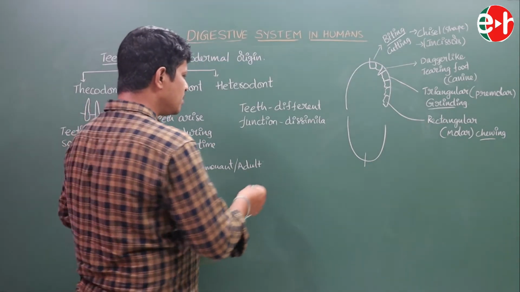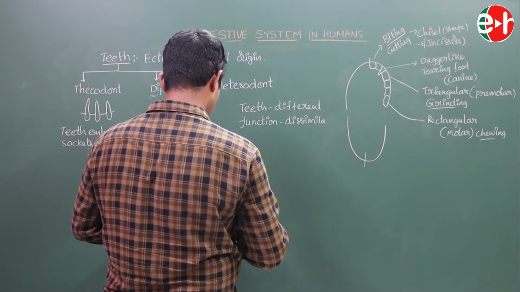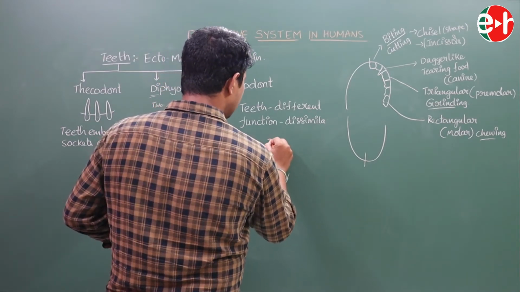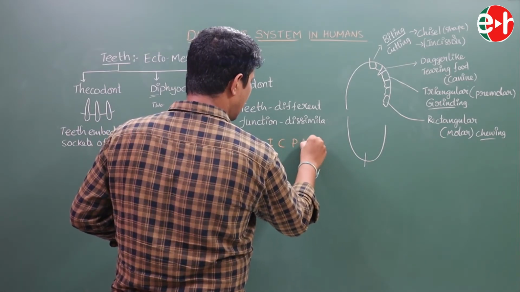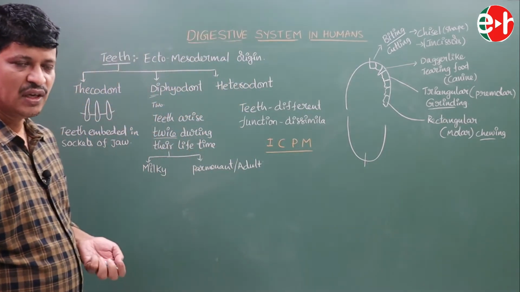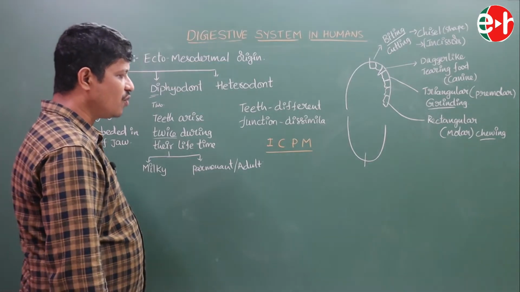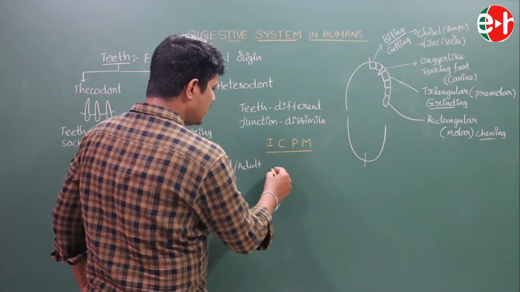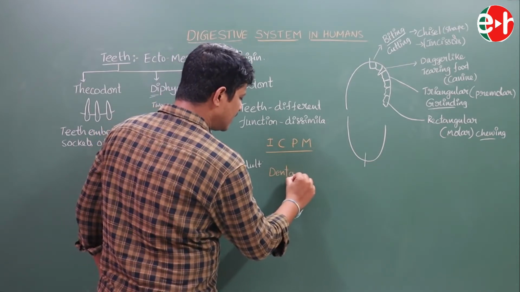Here, the arrangement of the teeth is incisors, canines, premolars and molars. This is the arrangement of the teeth. Here one dental law is present for better understanding.